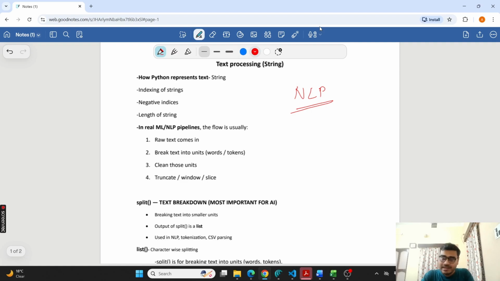And that is of course done in Python. That's why we have to know how textual data is processed in Python. So that's what we are going to do in this chapter, the basic concepts of text processing.